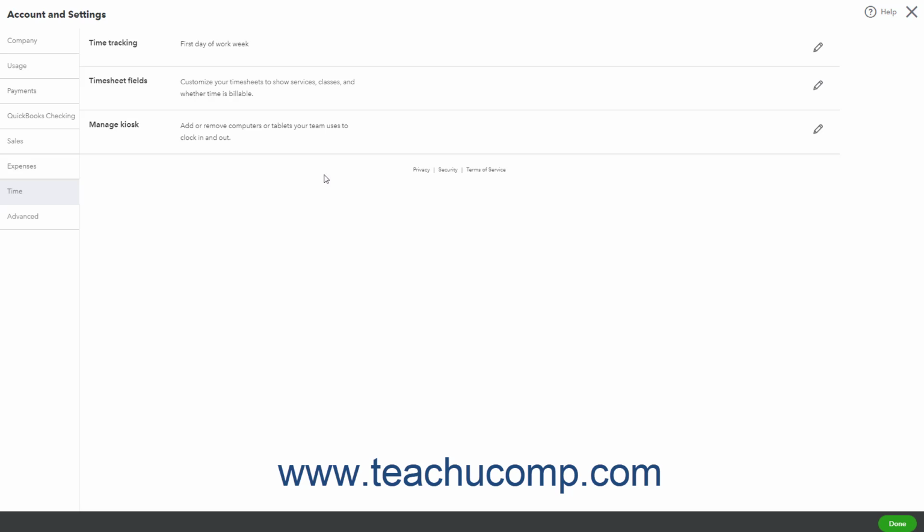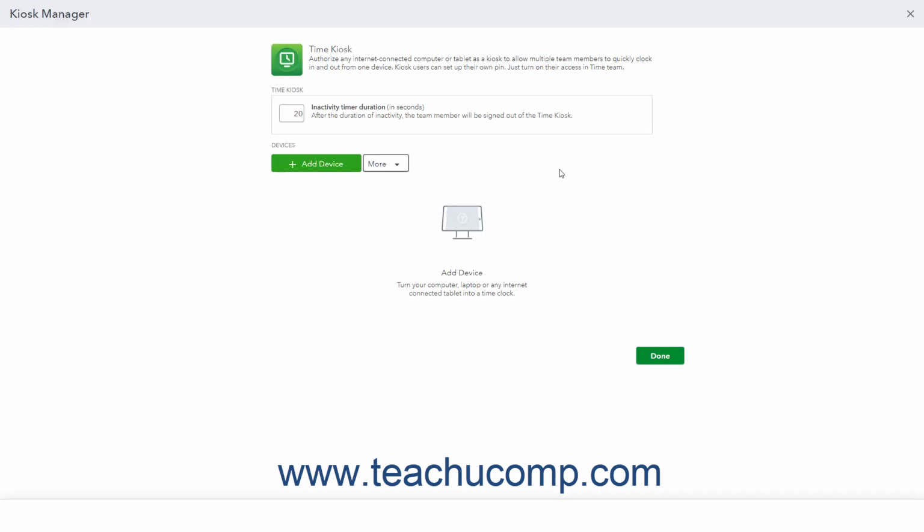To add a shared device for employees to use to clock in and out as a time clock kiosk, click the pencil icon at the right end of the Manage Kiosk section to open a Kiosk Manager window. To set the amount of time before a user is signed out of the kiosk due to inactivity, enter the seconds of duration to allow into the Inactivity Timer Duration in Seconds field.